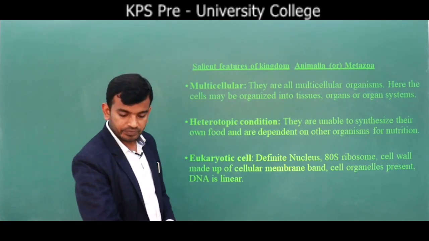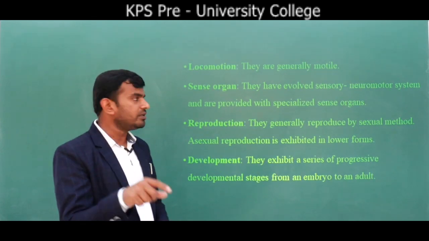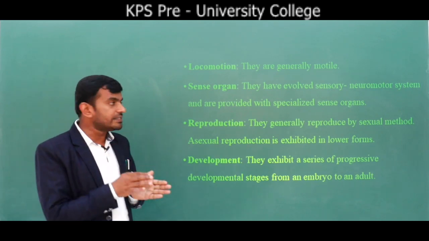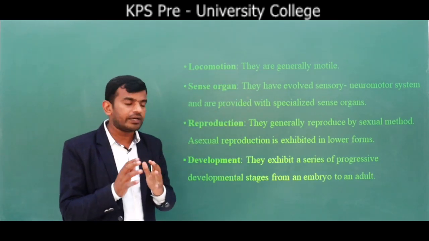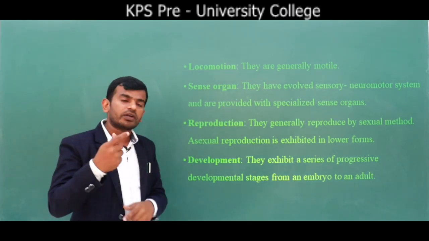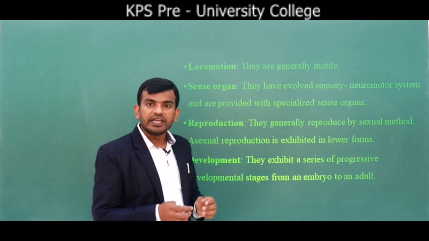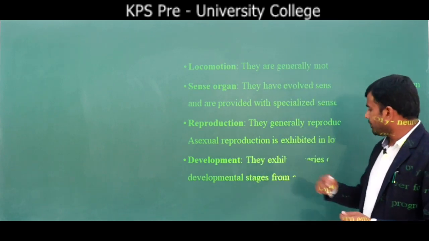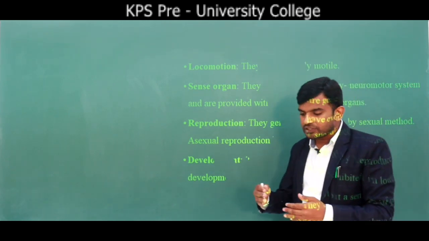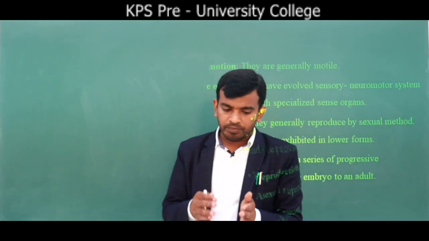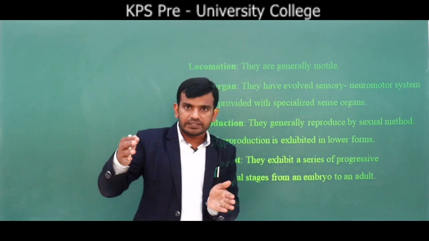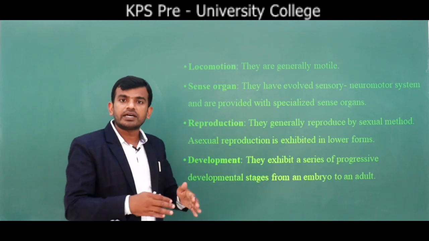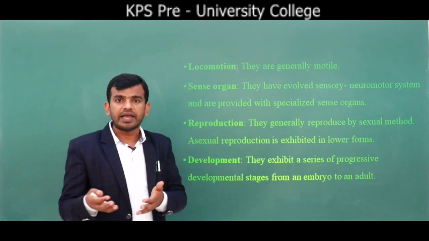Animals show movement, that means locomotion is well developed, and the sensory neuromotor system is well developed. Higher organisms show sexual reproduction, lower organisms show asexual reproduction. Development means a series of developmental changes from zygote to adult, and this process is called development. And these are the points included in kingdom Animalia.